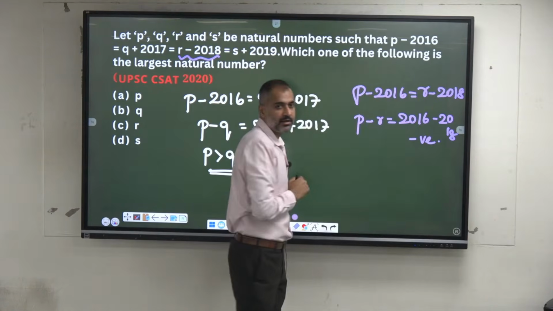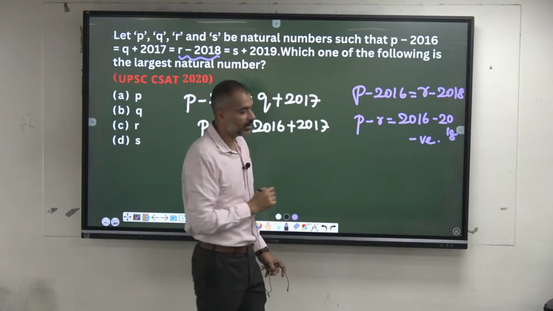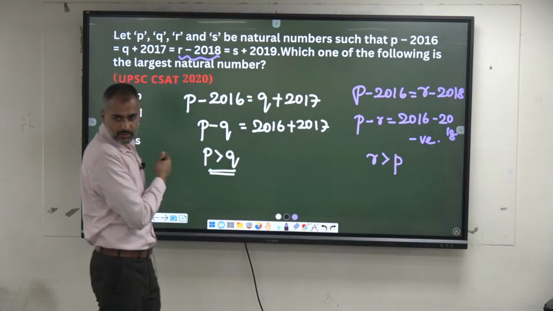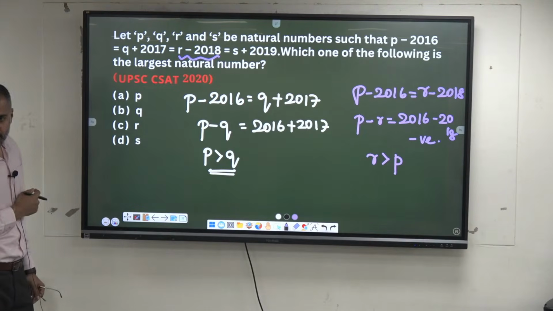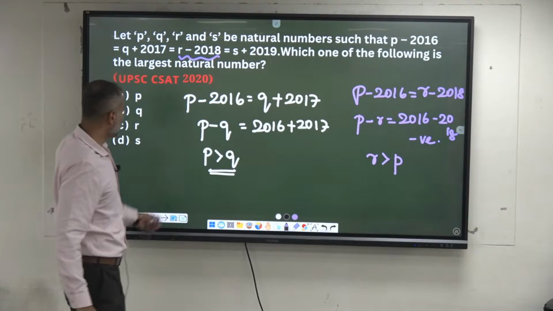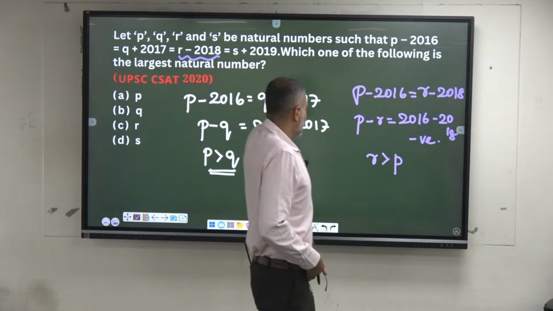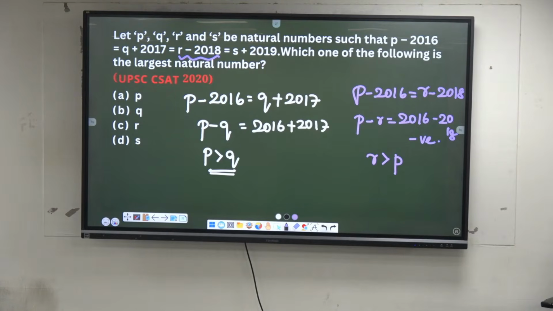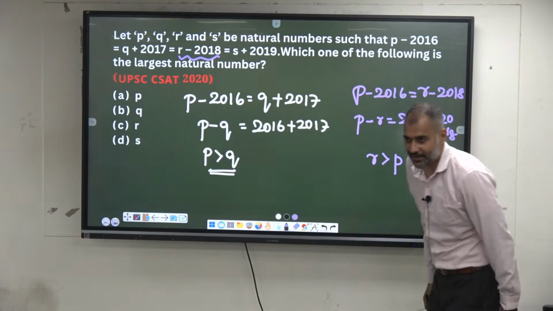Negative means which is greater? R is greater. So R has to be greater than P. Can I conclude using another relationship, inequality? P is greater than Q, but R is greater than P. So among P, Q, R, which term is greater? R is greater.